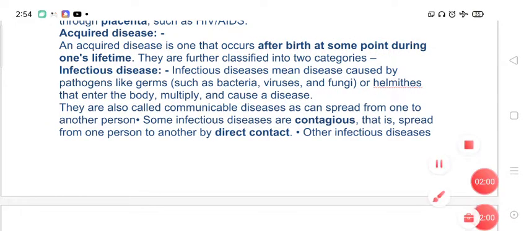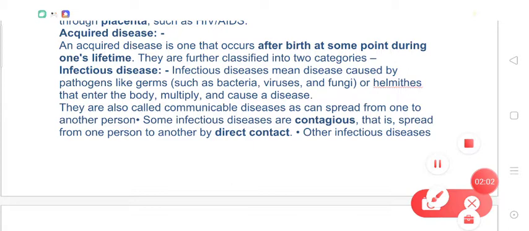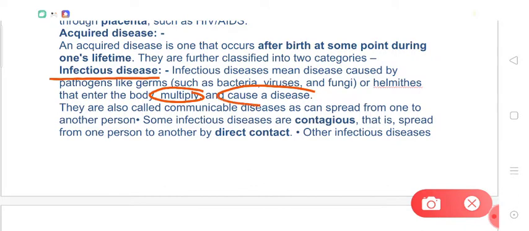So, if certain living organism is entering into your body and then multiplying inside the body and causing a disease, then such a living organism is called pathogen, and such diseases are called infectious diseases. Means the diseases which are caused by pathogens are called infectious diseases.